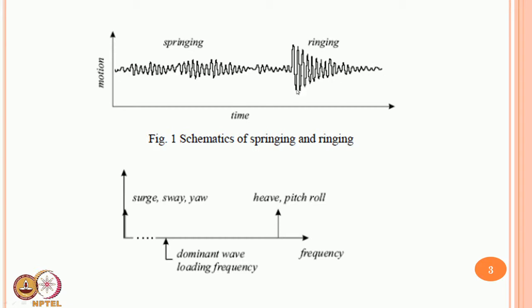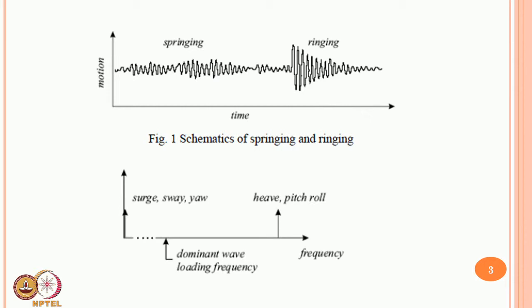The moment you see the ringing of a bell, it looks like the amplitude picks up suddenly and gradually decays. So, that is why the name ringing comes from here, and this is springing because this is present for a larger period in the domain, but the frequency or the intensity is not as high as a ringing wave. So, one can otherwise call these waves impact waves and these waves non-impact waves. Ringing waves were classified in the literature as impact waves and springing waves as non-impact waves.